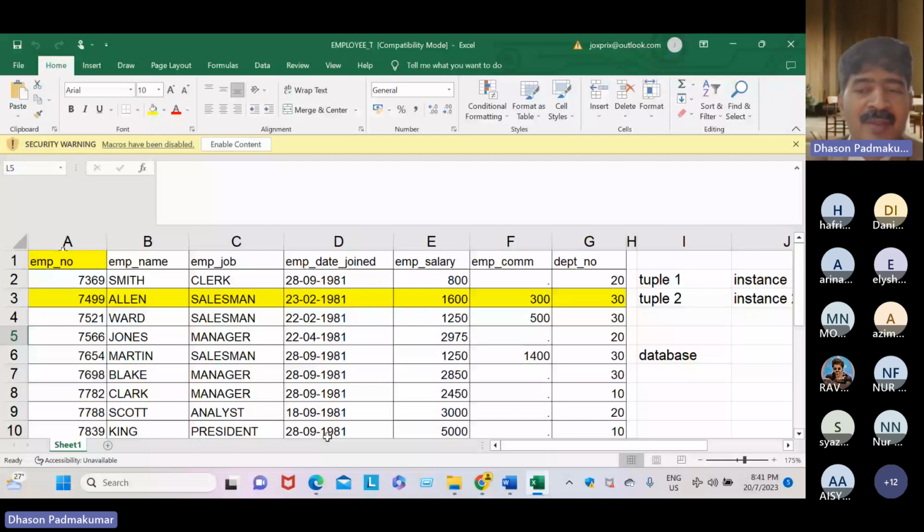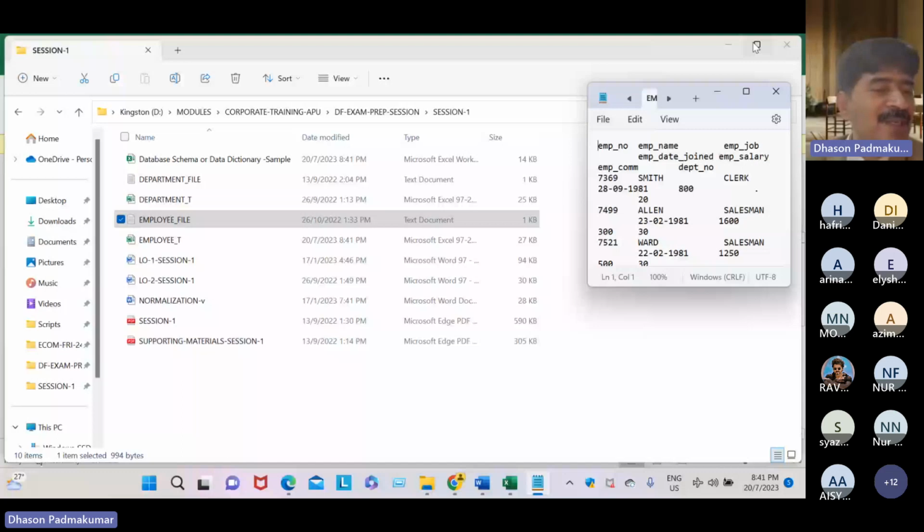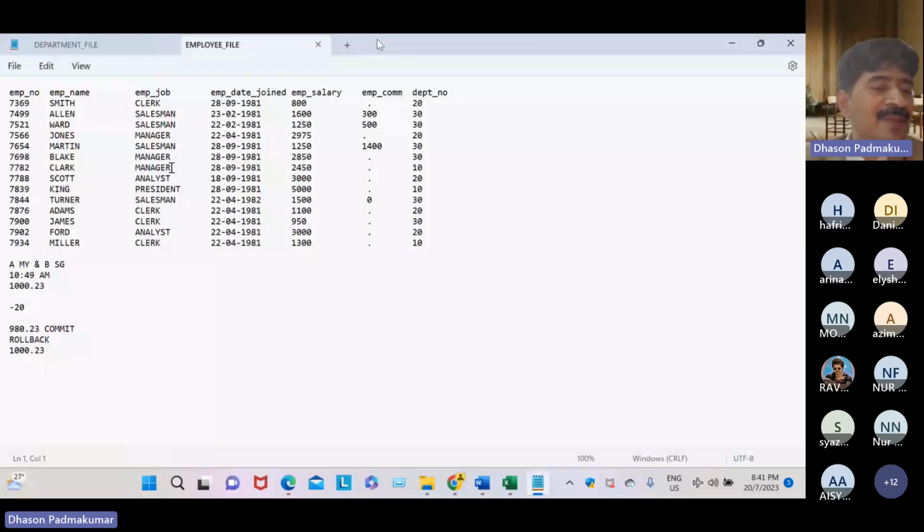Imagine, pity the people who lived in the 1960s. The data was stored in this format, complex, and no security. Reading is time consuming. Updating is rarely possible. Deletion, everything is complex.